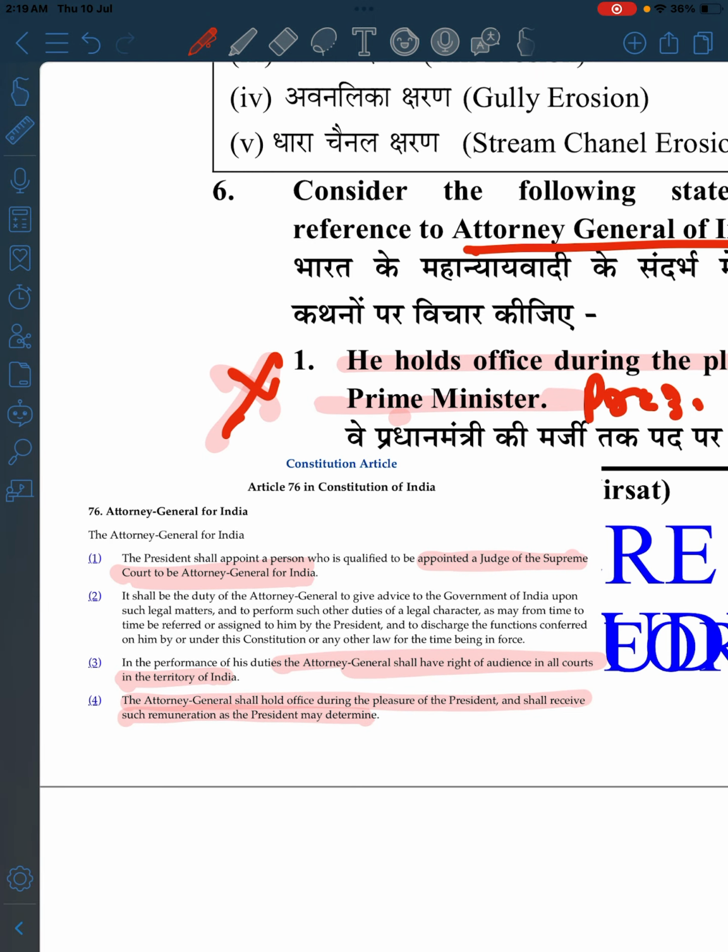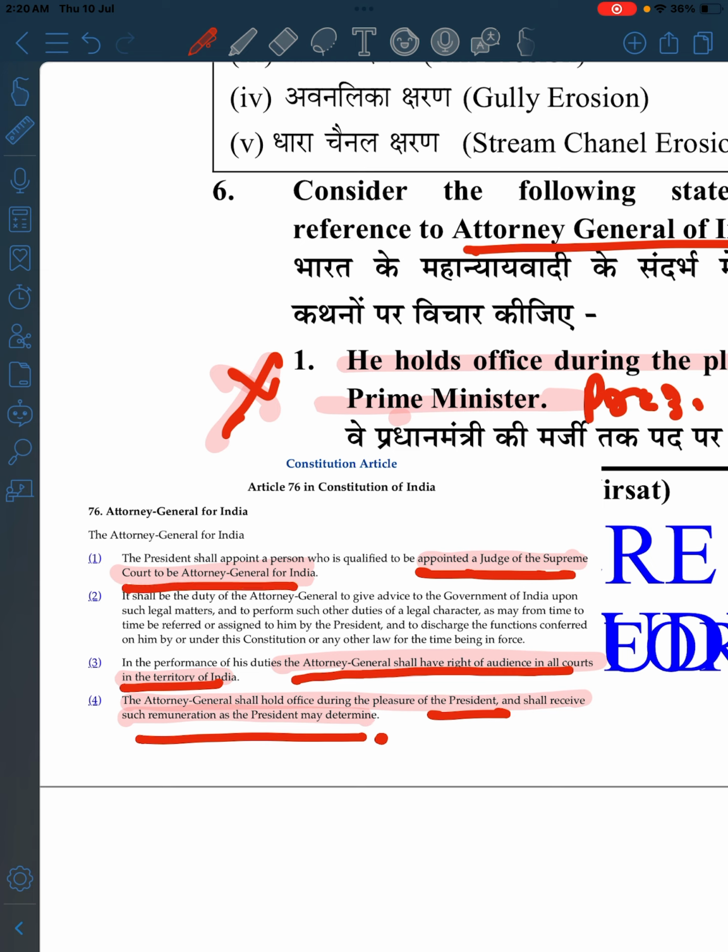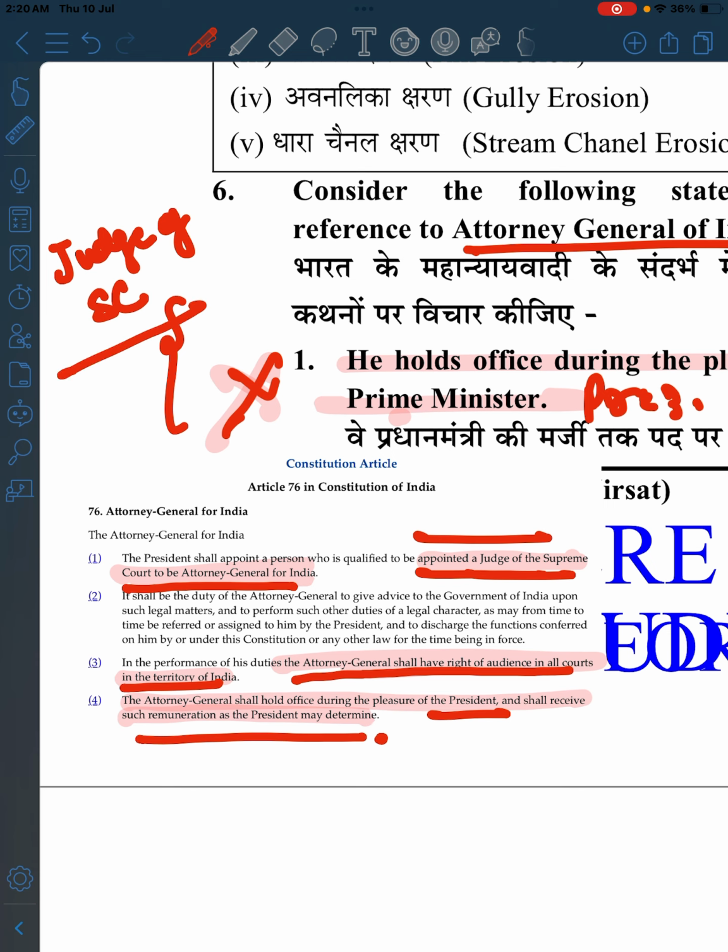So when you see Article 76, the President shall appoint a person qualified to be appointed as a judge of the Supreme Court. So here one thing more, who will be appointed as the Attorney General? A person qualified to be a Judge of the Supreme Court. And what is the criteria for a Judge of the Supreme Court?